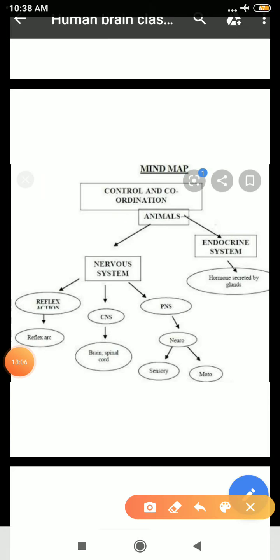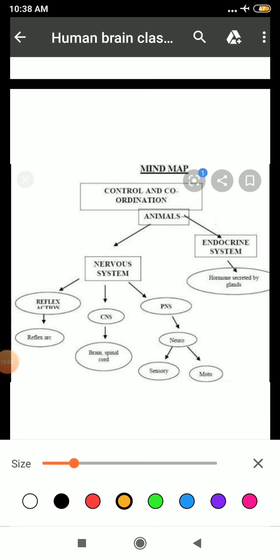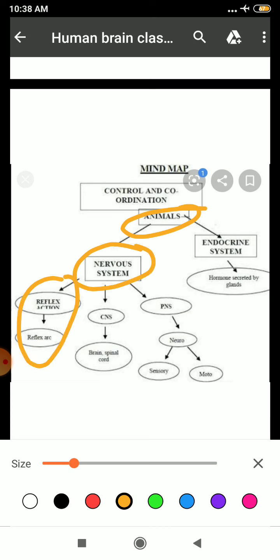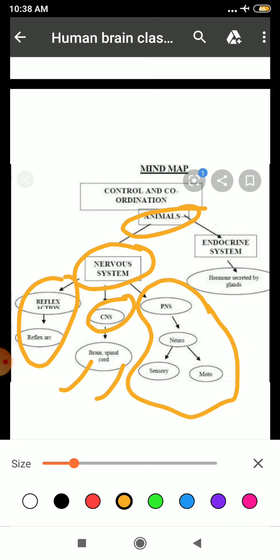So students, this is the mind map of today's topic. We are studying about animals and about the nervous system. Till now we have studied about reflex action and about the central nervous system also, and in that we have studied about the brain and spinal cord. Clear? Tomorrow we will study about the peripheral nervous system.